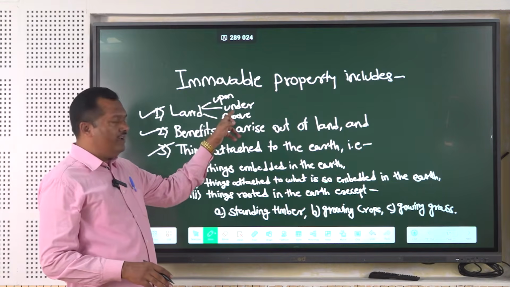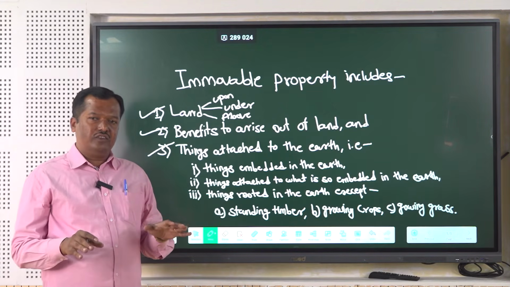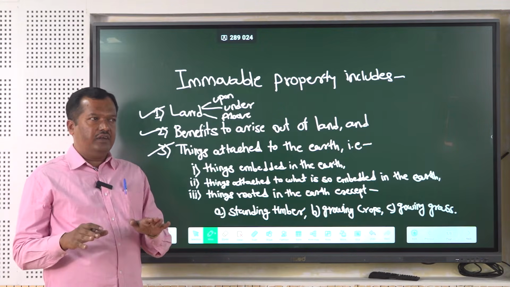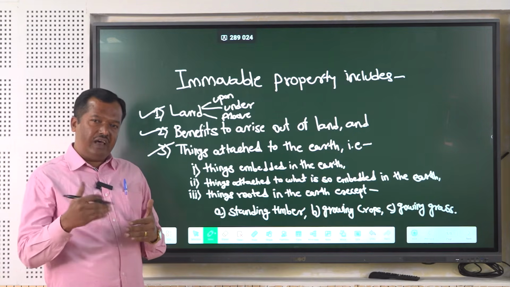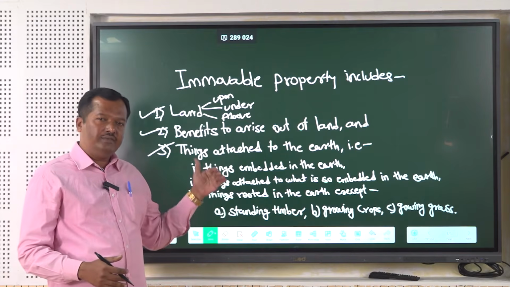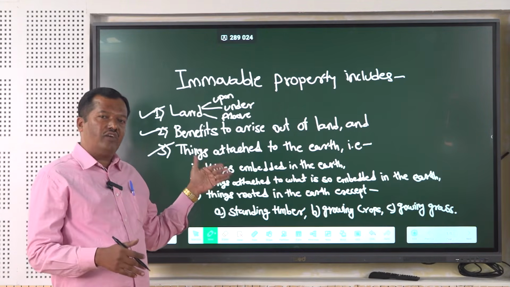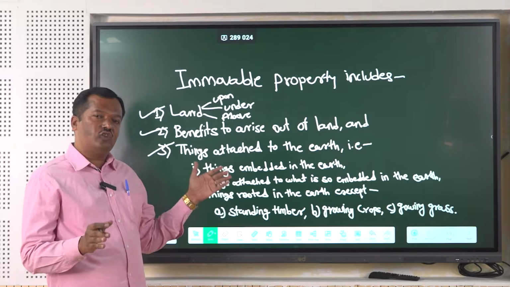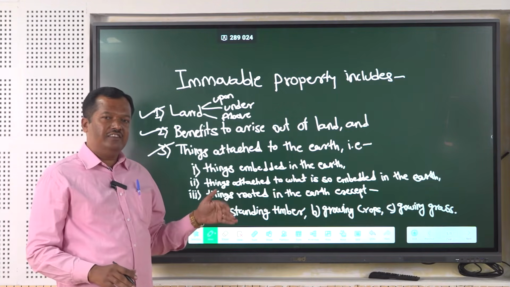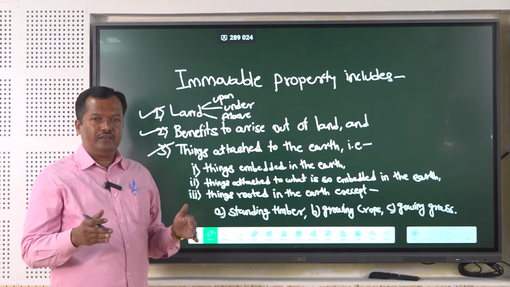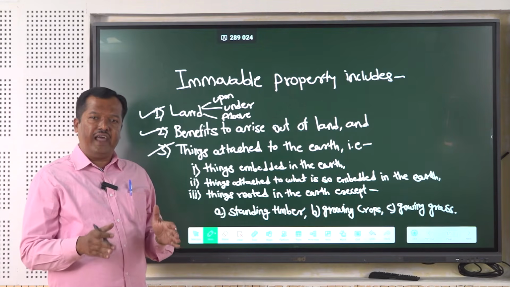Under the land means whatever things, minerals, coal, gold and whatever subsoil is available under the land; that comprises part of the land. So this property is also called immovable property. Then above the land means the space, which also forms part of the land.